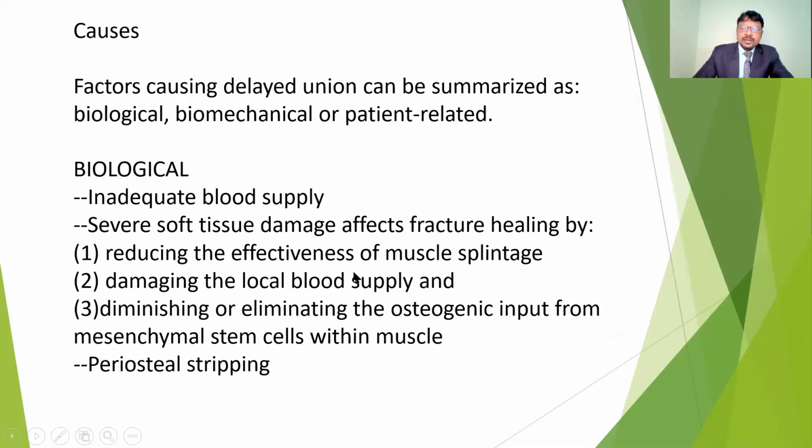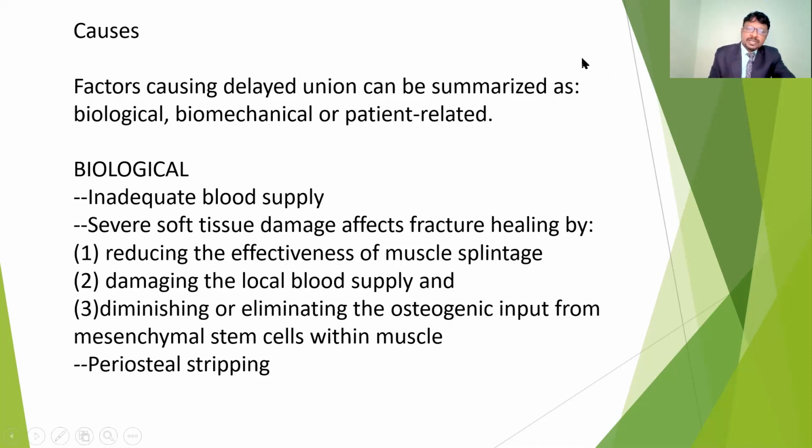What are the causative factors for delayed unions? They may be biological factors, biomechanical factors, or patient-related ones. Many causative factors are there for delayed unions. For example, in the biological case, if there is inadequate blood circulation to the fracture fragments, the soft tissue damage is going to damage the healing process.